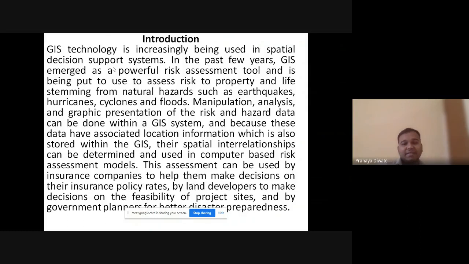Then, manipulation, analysis, and graphic presentation of risk and hazard data can be done within a GIS. Because this data has associated location information which is also stored within a GIS, their spatial interrelationship can be determined and used in the computer-based risk assessment model. This assessment can be used by insurance companies to help them make decisions on their insurance policy rates. So, what is the use of all this? The assessment can be used by the insurance companies.